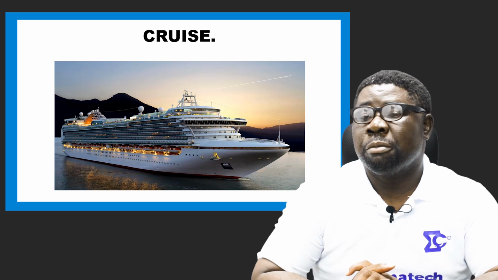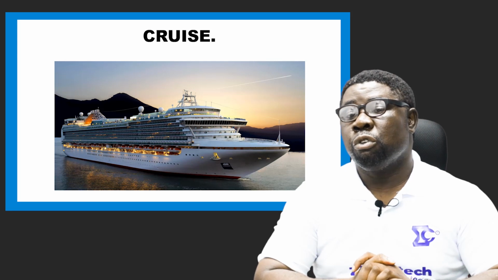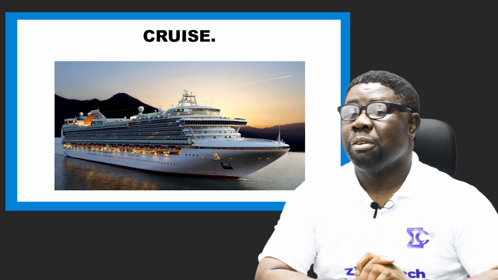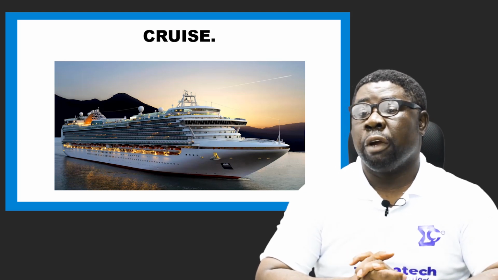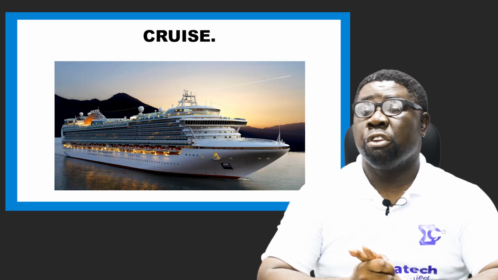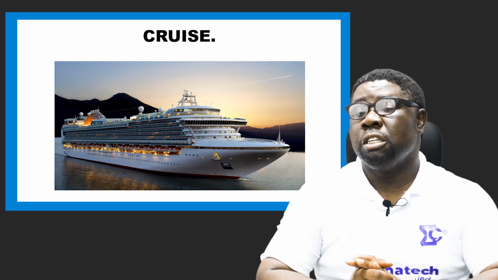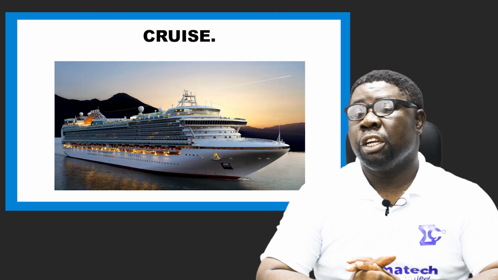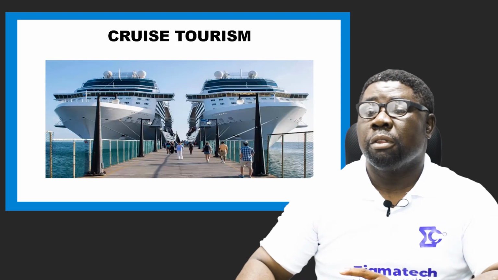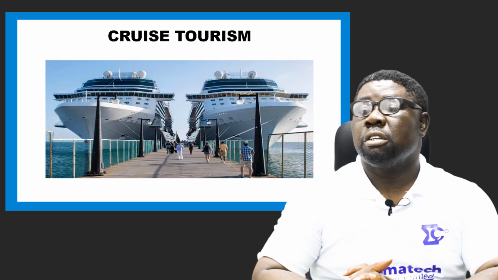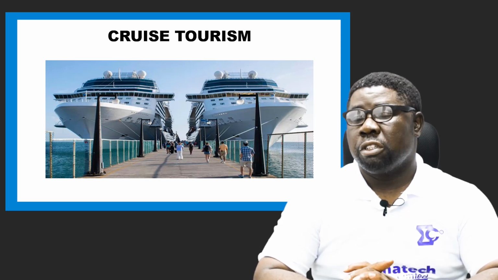We have cruise tourism. Cruise. This is nature by the sea. Oh, this beautiful cruise ship. You wish you were inside this ship to enjoy the view and the pleasure. So when some people go on a cruise, they just enter a cruise ship and pay for a round trip journey. At night they come out to see the beauty of the night and the sea, and in the daytime, morning, all times of the day, they come out to view and enjoy pleasure. That's what we call tourism, okay? And these are just examples of cruise ships going and coming. So people bought these cruise ships for various reasons, okay?